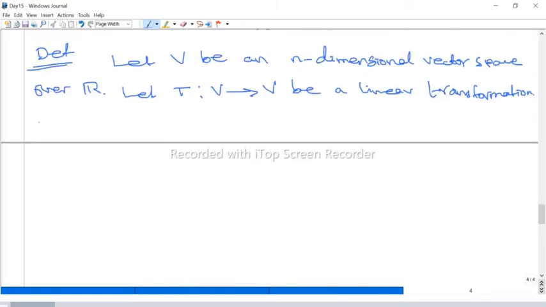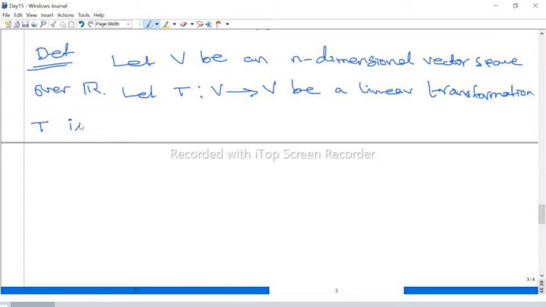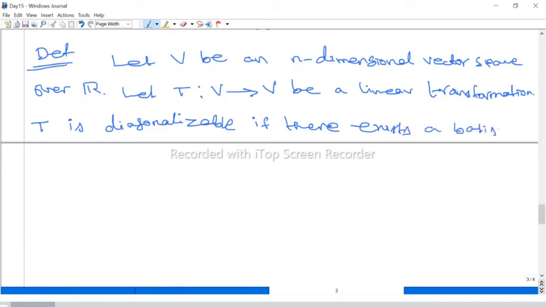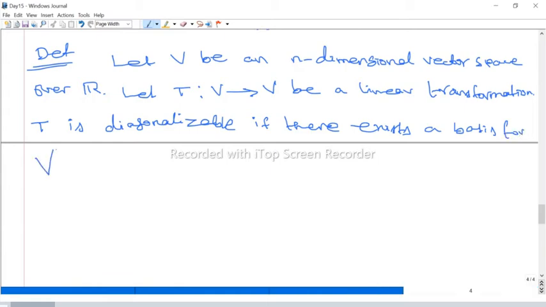So we can say T is diagonalizable if there exists a basis for the domain and codomain; anyway, both are the same. With respect to a basis, we can represent this linear transformation as a matrix, right?